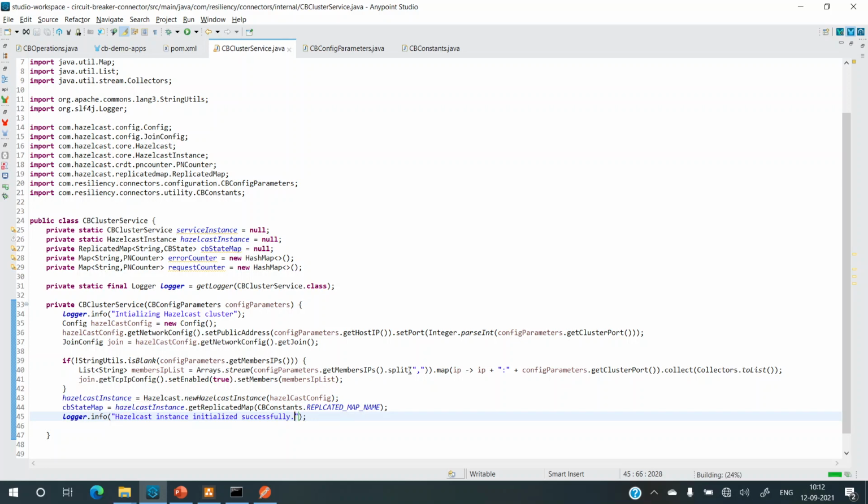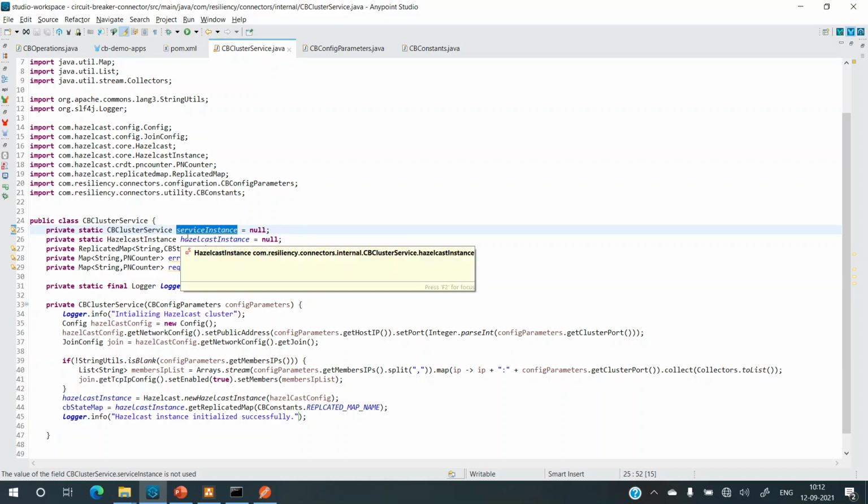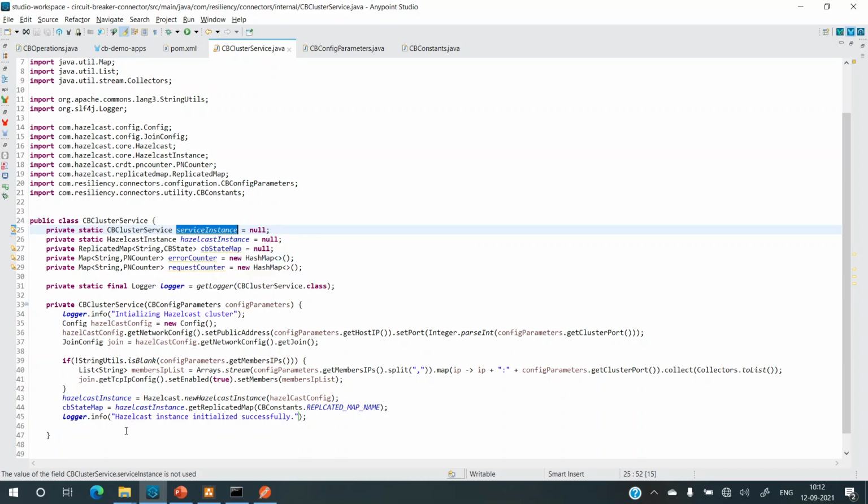Okay, so we have initialized the Hazelcast instance now, and now let's add a few more methods. So first one is if someone wants to set the service instance. We haven't set the service instance yet. So the access will be through the service instance only. So how do we do that?